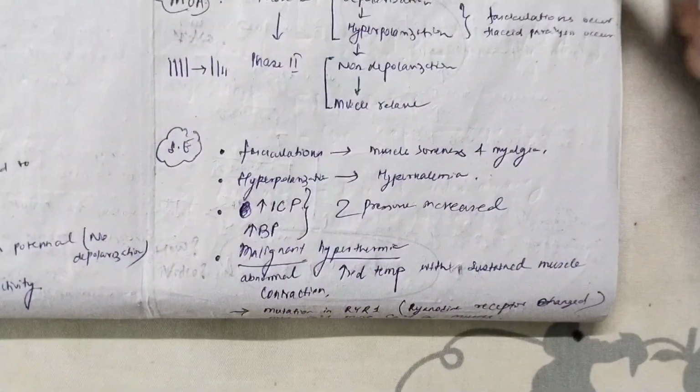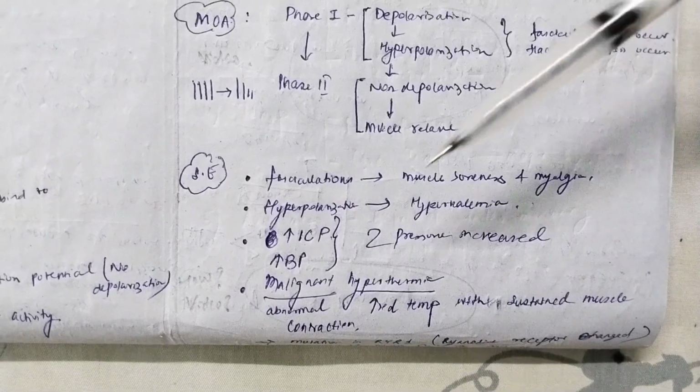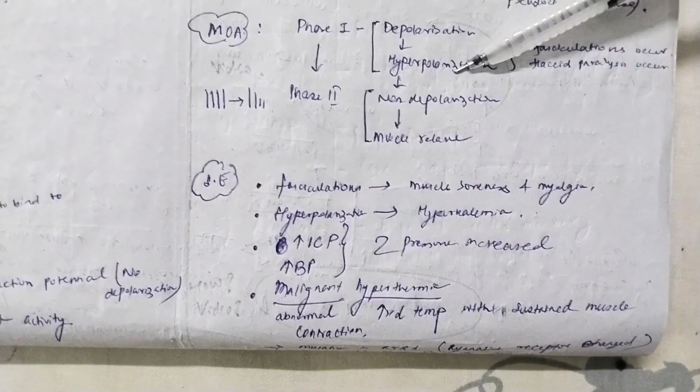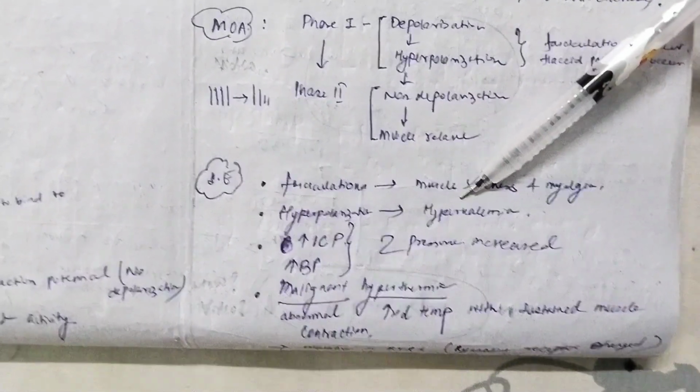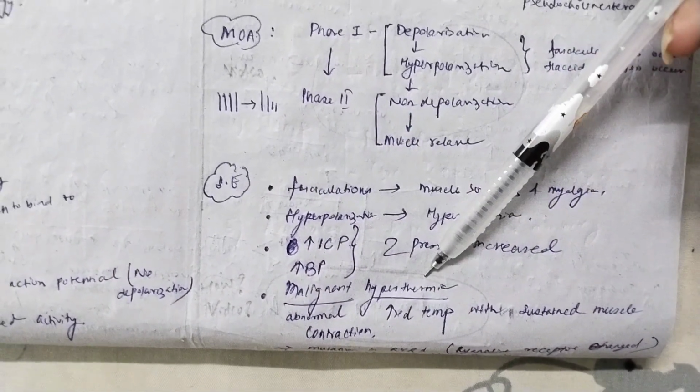Now the side effects of succinylcholine are very important. As I told you, in the first phase there are fasciculations, so this will cause muscle soreness, myalgia, and paralysis. Now there is a hyperpolarization state, meaning potassium channels are open for a long time, so it will cause hyperkalemia. It also increases two kinds of pressure, intracranial pressure and blood pressure, and it also causes malignant hyperthermia. Okay.